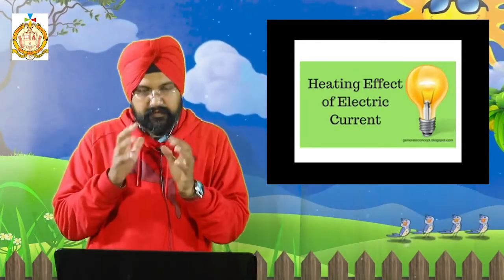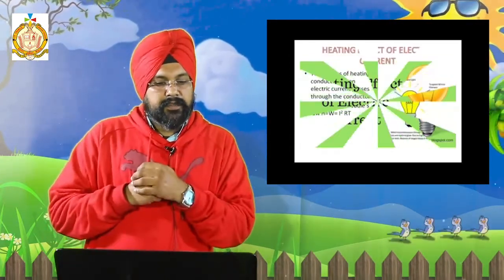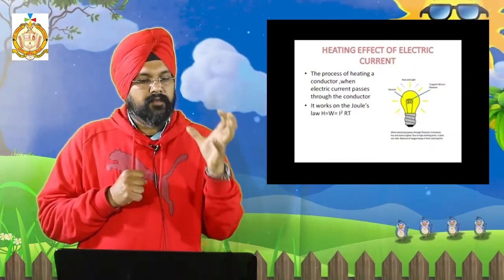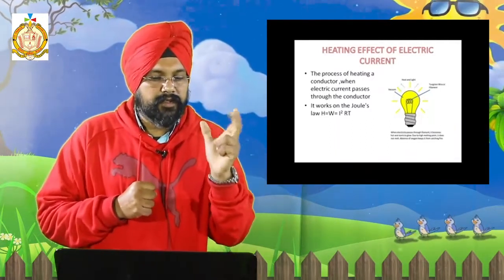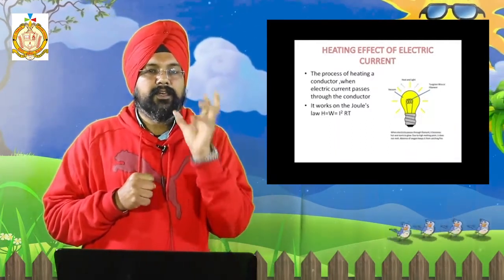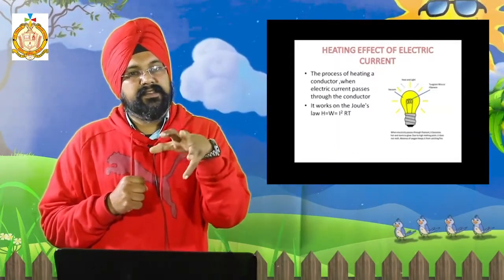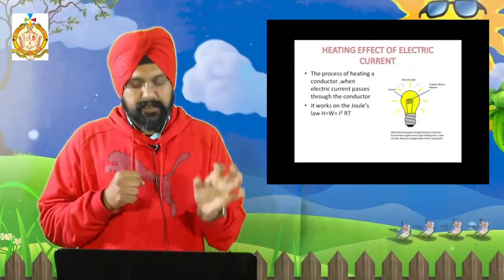What is Joule's law? The process of heating a conductor when electric current passes through it works on Joule's law. That is I squared R T. I is the current, squared, multiplied by the resistance R, how much resistance they face, then multiplied by time.